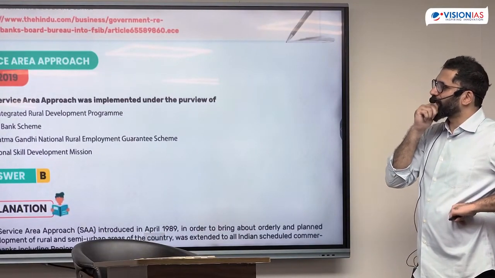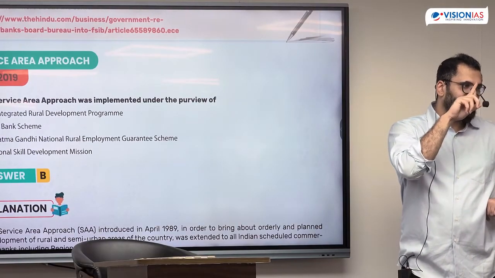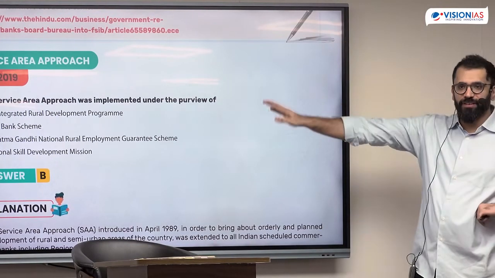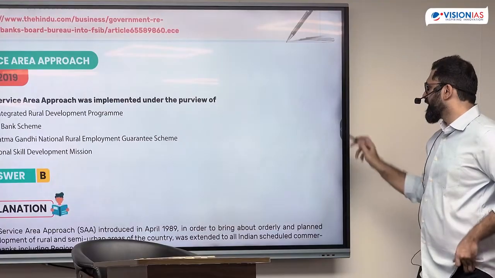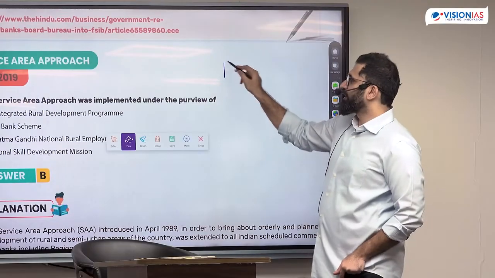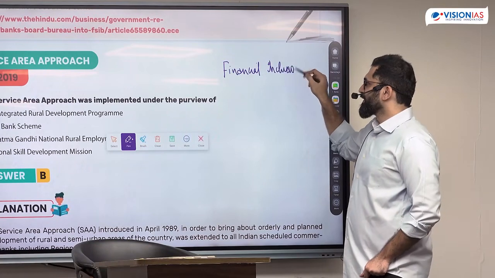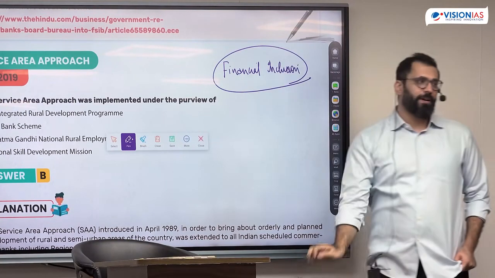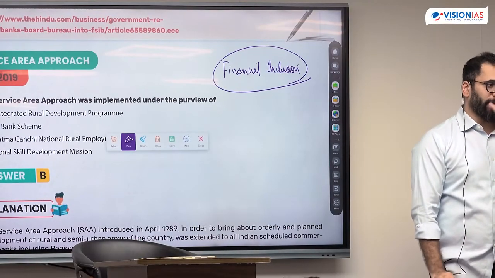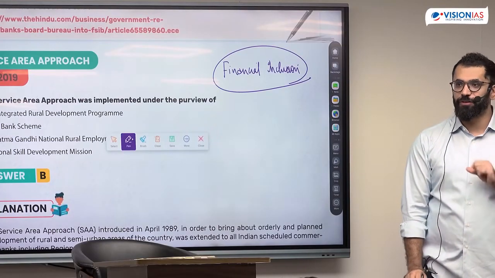Now this is a very interesting question. The service area approach is a scheme of the 1980s, and it is related to a scheme which was introduced in 1969. Now, why has UPSC asked this? Because one of the things that UPSC has always covered in both prelims and mains exam is the topic of financial inclusion. This is a topic they've covered through multiple dimensions, both in prelims and mains. How does the RBI or the government manage to bring people under the banking fold? Because there's a lot of problem with informal money lenders. How do we reduce the problem?